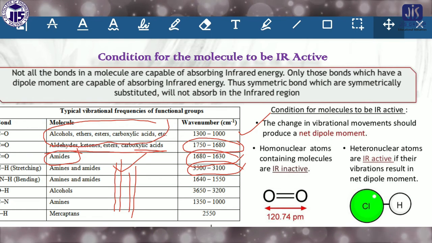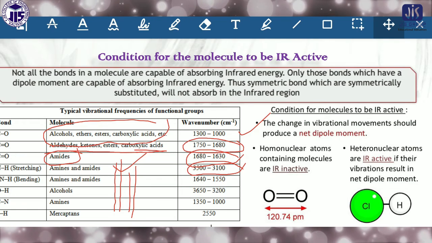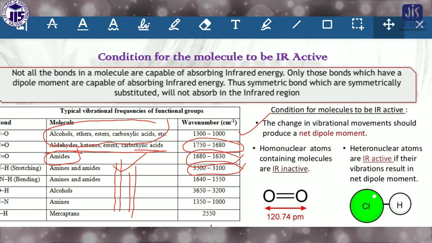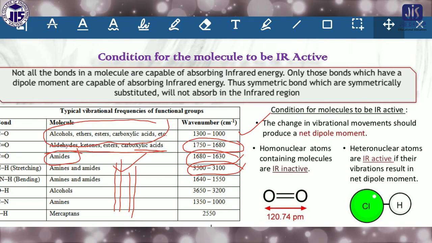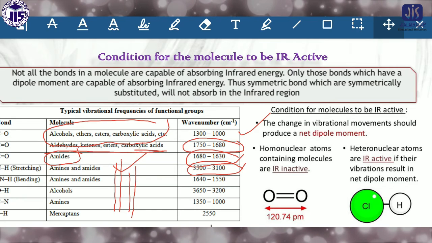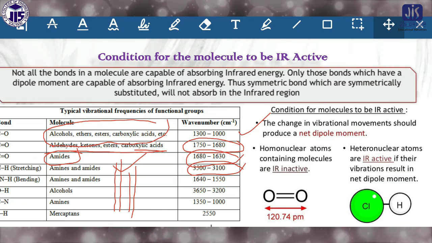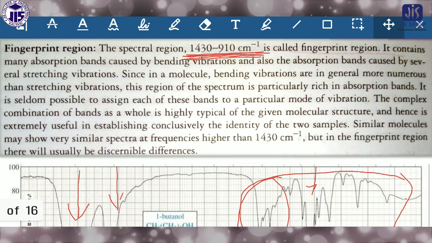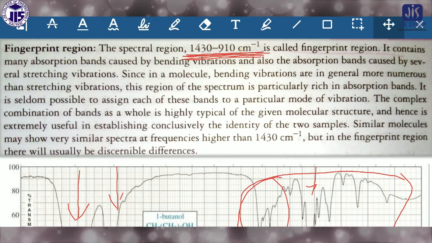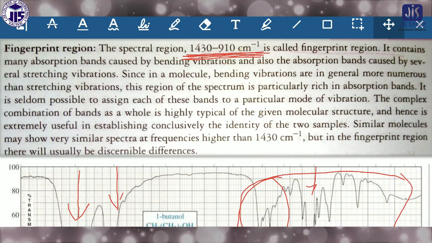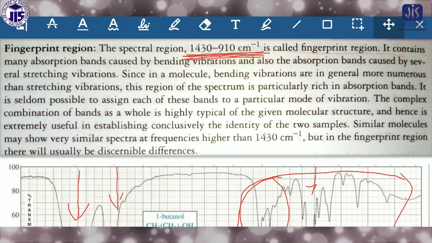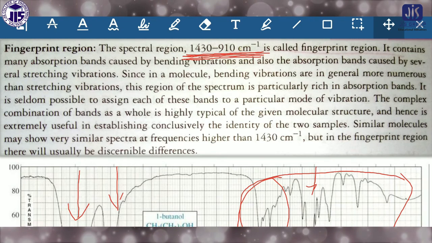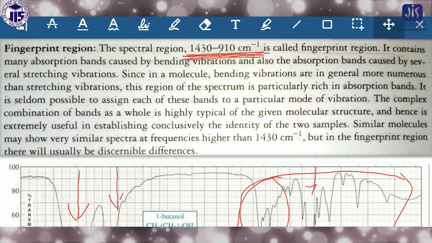The third thing you have to keep in mind is that some groups have a particular wave number value, or IR absorption value, that is fixed, and a standard chart is available. So if your unknown sample gives such peaks, then you understand that your sample contains those kinds of groups. Then the fingerprint region is also constant for a particular compound, like the fingerprint of a human being. In the region between 1430 to 910 centimeter inverse, we can see the peaks we obtain. This region is called the fingerprint region.